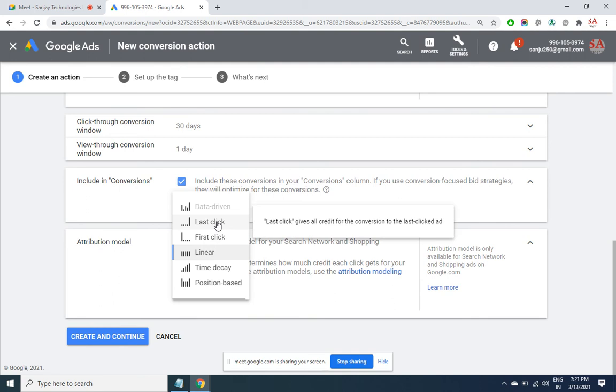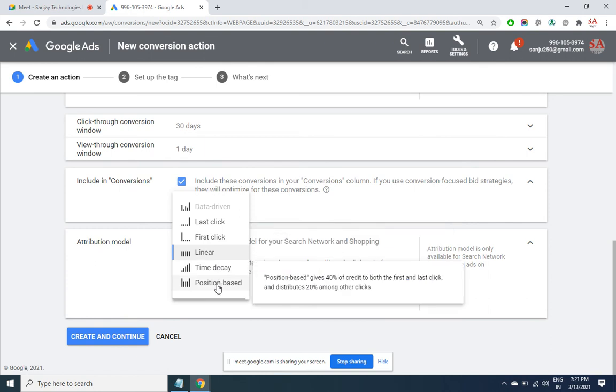In 90% of cases it is last click and in 10% of cases it is linear. I don't think anyone uses first click or time decay or position based. Position based means if your ad has come in top rank in Yahoo but a little lower in Google, maybe the user clicked the Yahoo ad first, then the Google ad and then did sign up, but Google will not take credit. Why? Because the ad position in Yahoo was better, so it is not going to take the credit of this one. So that is position based. You want to give credit to the platform which has got your ad in a better position, irrespective of the first click or the last click.